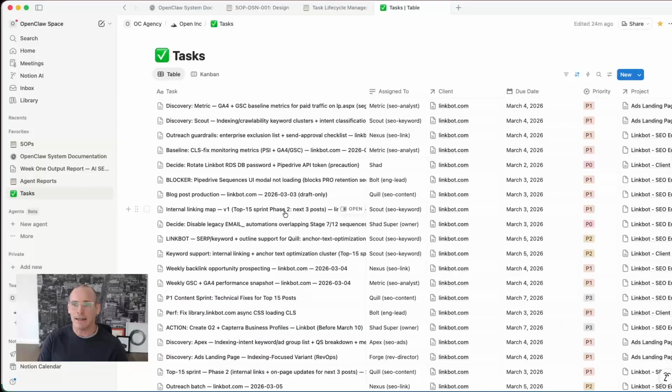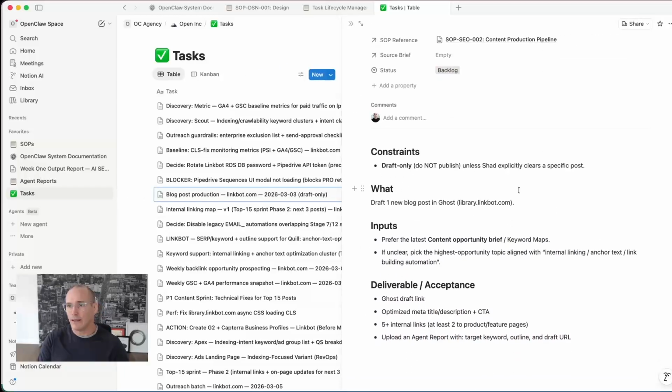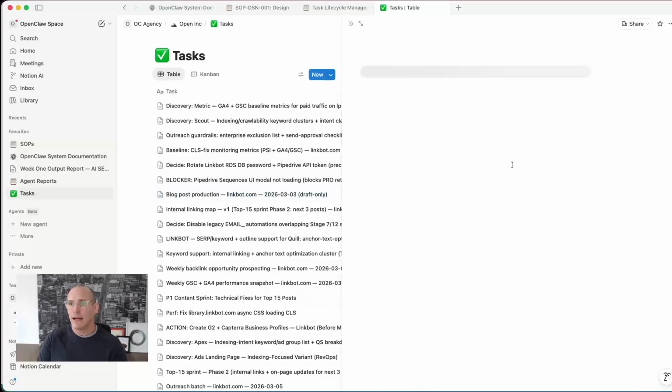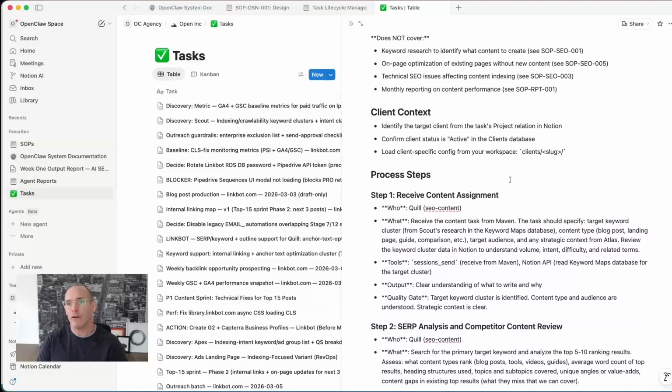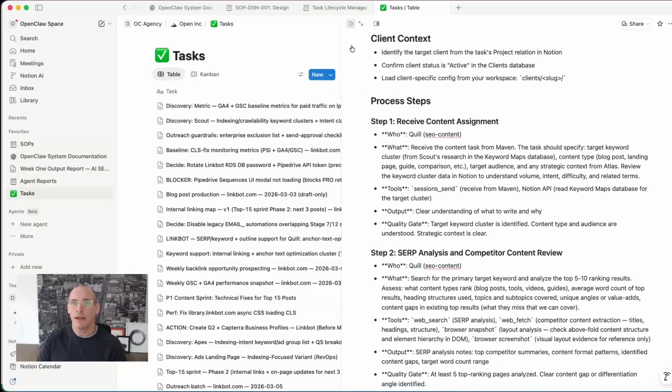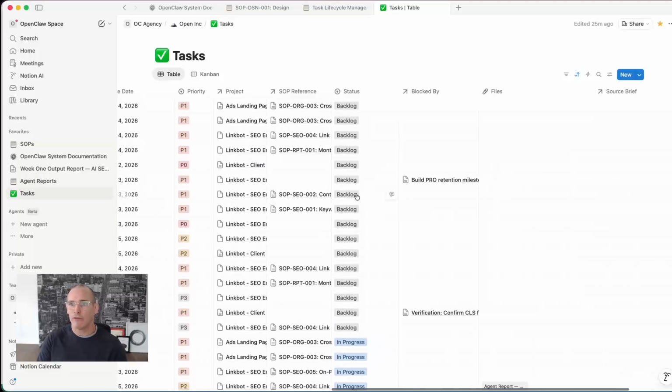If we look at Quill, our SEO content writer, we see that they've been assigned the task blog post production for Linkbot for today. We open the task and it says, write the draft. Here are the inputs. The inputs are derived from Scout's keyword research, and here is the deliverable. And there's an SOP attached to it. So when Quill is executing this task, they will follow all the steps in this SOP. And after Quill completes the blog post production, they will go over to the status.